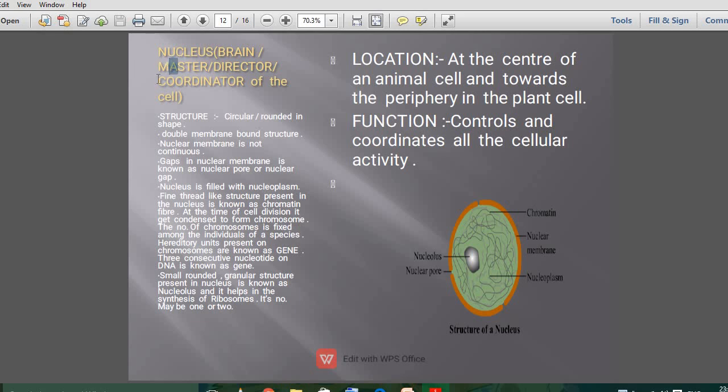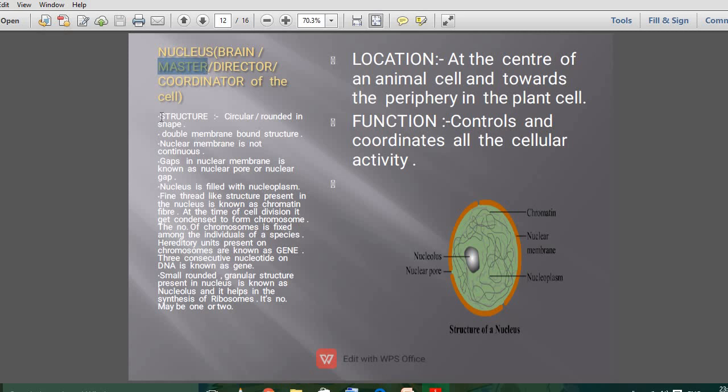Today we have to discuss another important cell organelle, and that organelle is known as the nucleus. The nucleus is also known as the brain of the cell, or the master of the cell, or the director of the cell, or the coordinator of the cell. Why is it known as the brain of the cell? The brain regulates all the parts of our body. In the same manner, this organelle regulates all the parts of the cell. That is why it is known as the brain of the cell. It is the master of the cell because it is coordinating and regulating all the cellular activities.